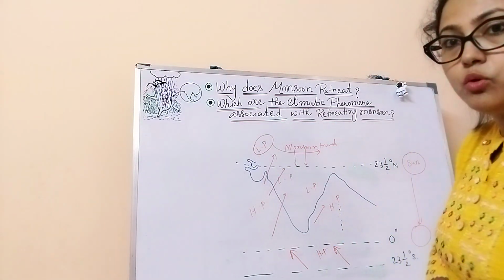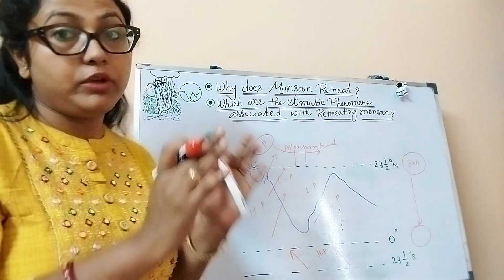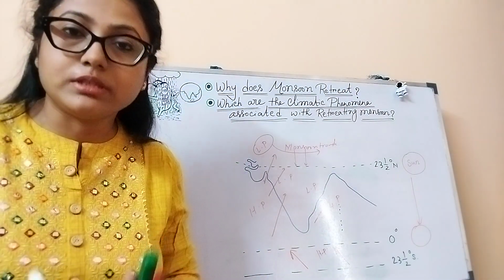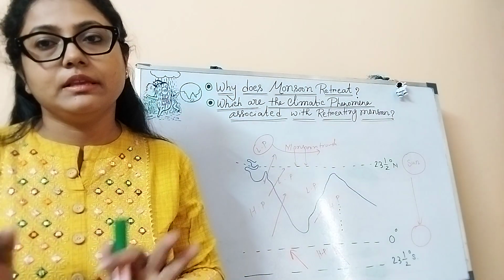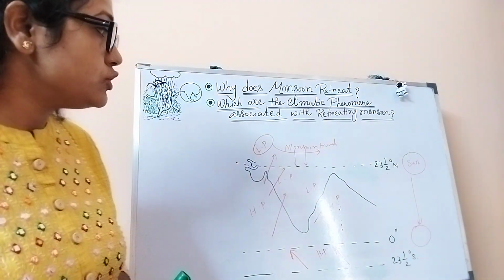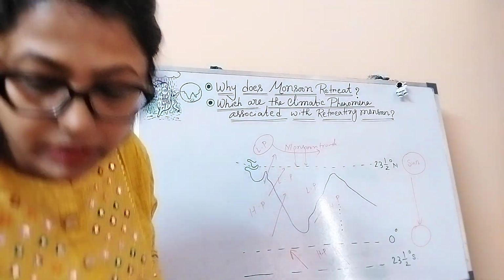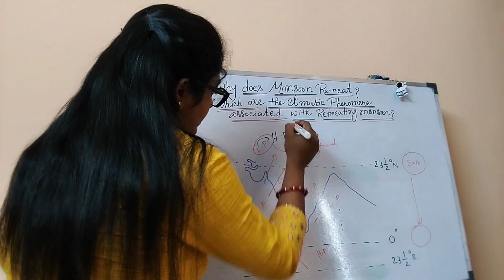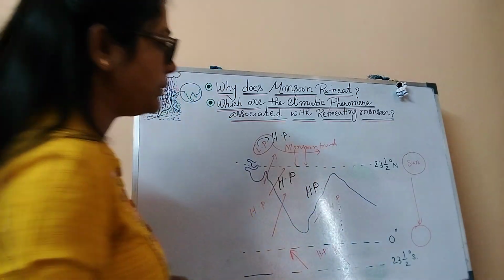So the sun moves towards the south. As the sun moves towards the south, what will happen? The pressure belts are also shifting from north towards the south with the apparent movement of the sun. These low pressures, which I am showing with this green color pen, will be replaced by the high pressure belts.